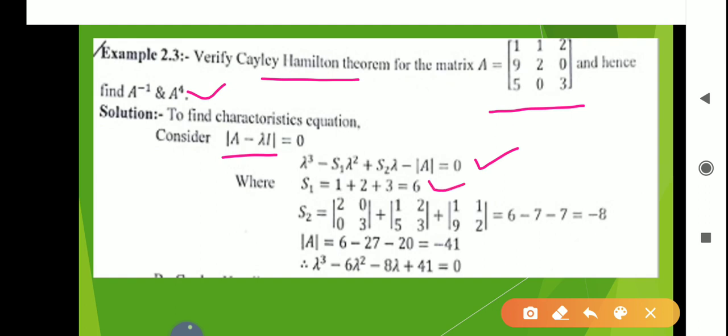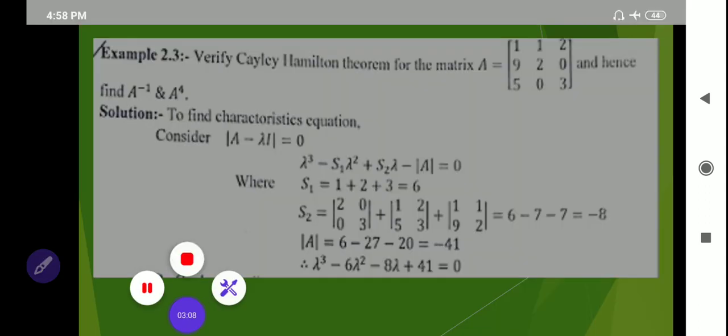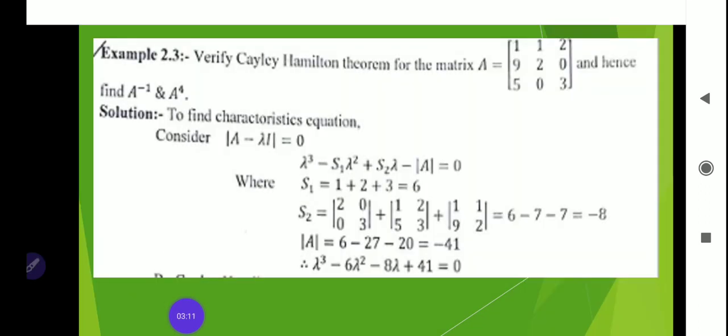where s1 is equal to the sum of diagonal elements, that is 1 plus 2 plus 3 is equal to 6, and s2 is equal to the sum of minors of diagonal elements of A. Okay, so here the first diagonal element is 1, its minor is [2 0; 0 3]. The second diagonal element is 2, its minor is [1 2; 5 3], and the third diagonal element is 3, its minor is [1 1; 9 2].